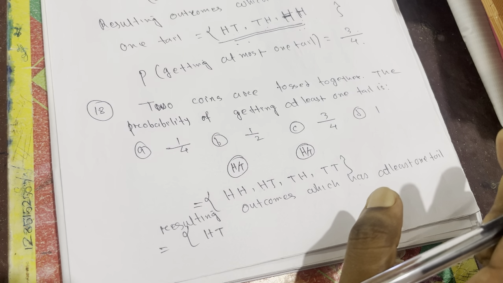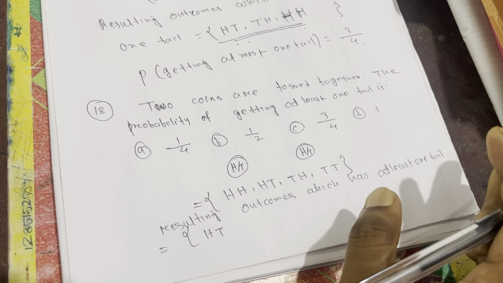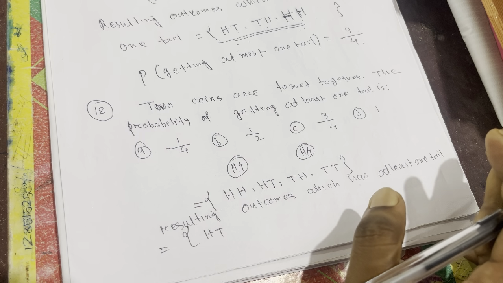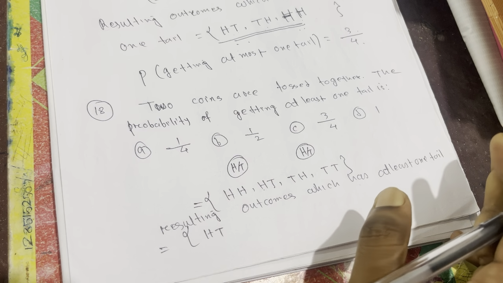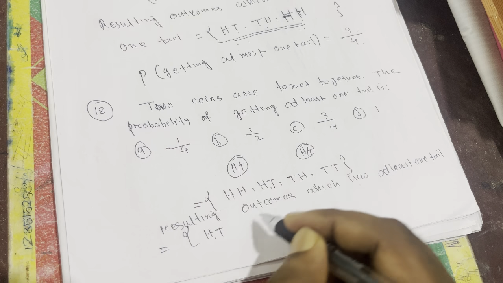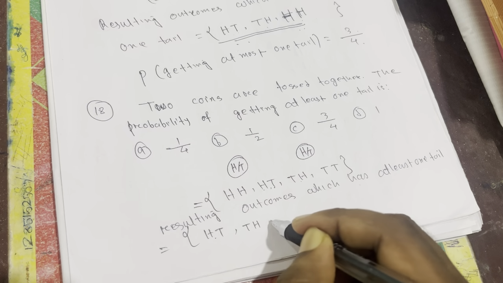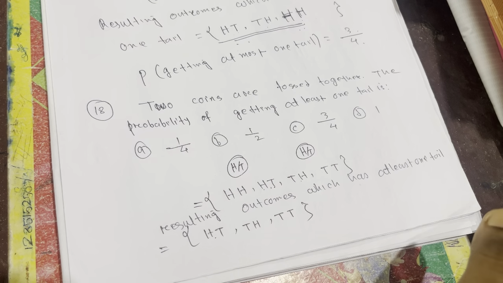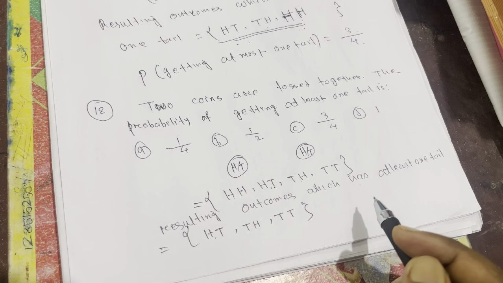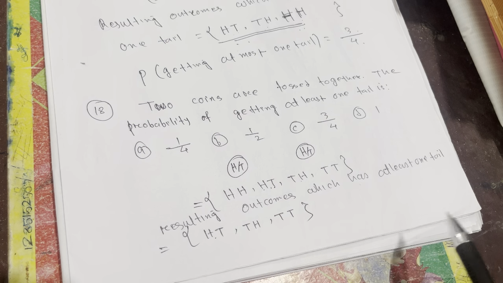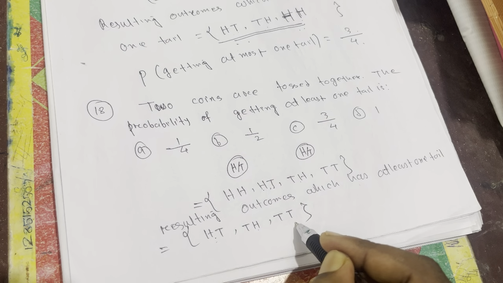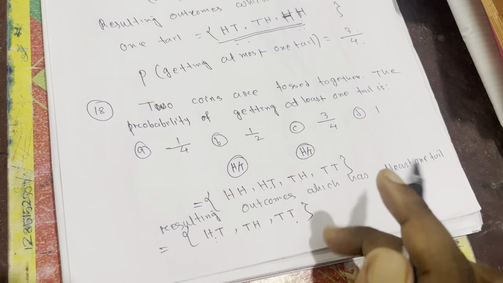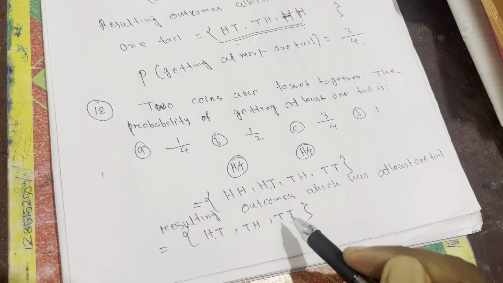Two also will take, three also will take, but we need such outcomes which have minimum one tail, right? So this has one tail, we can write. This has one tail, we can write. This has two tails, we can write, because minimum one and two not a problem, three also not, four also not a problem. So how many outcomes did we get which have minimum one tail? 1 2 3. Minimum I say, maximum not. So we have to consider this, na? So that's why I got 3.